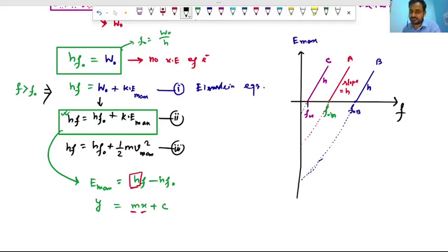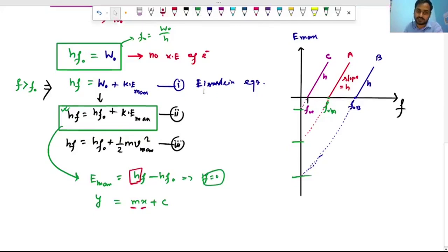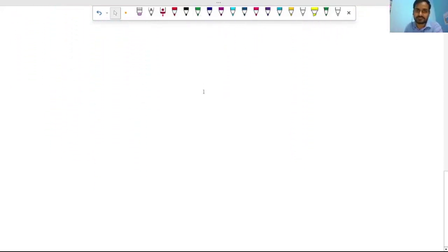But we can find the intersection with the y-axis. When the frequency is zero, Emax is equal to hf naught, isn't it? Using some mathematics you can do it. We'll proceed to the further discussion.